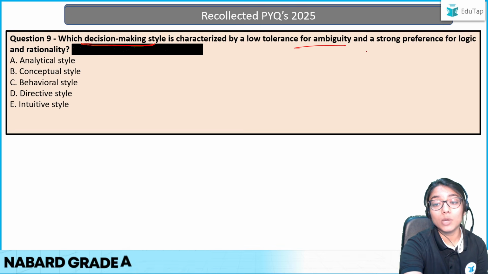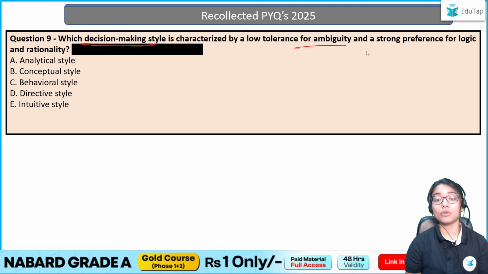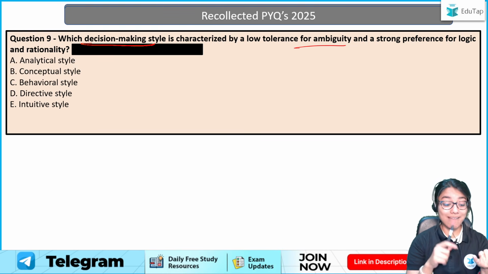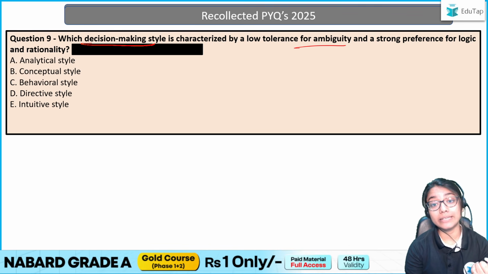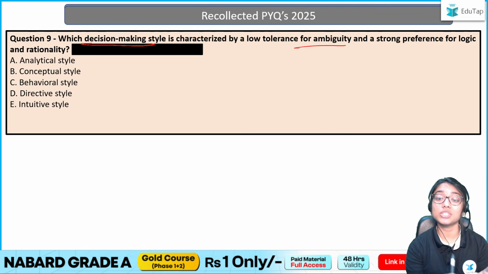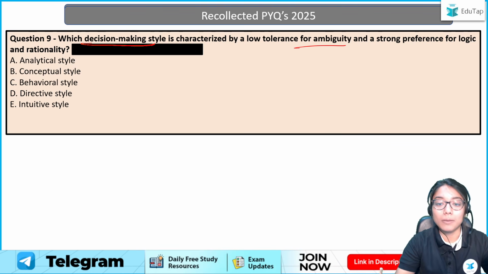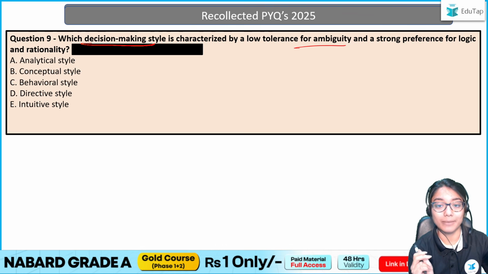Low tolerance for ambiguity meaning I won't just tell you some random thing like, go and prepare some report. I haven't told you what report, how to do it, by when I need it. I have not given you any details. I just told you to go and prepare some report, and you yourself have to figure out what I was talking about. That means ambiguous information, not correct, crisp, clear information.